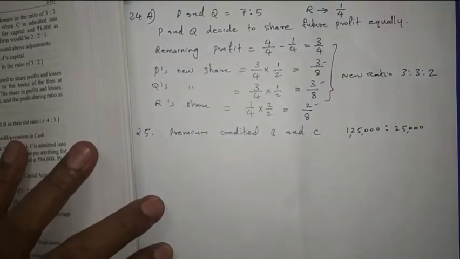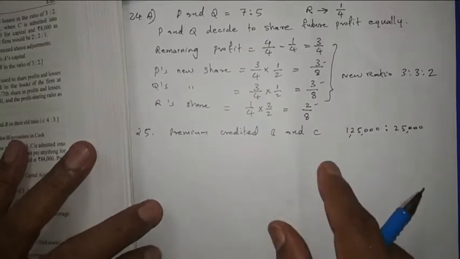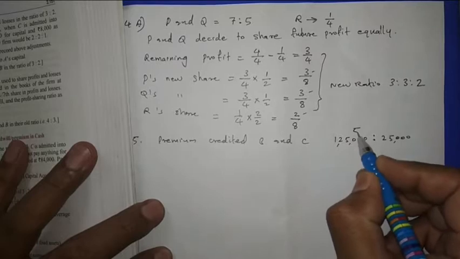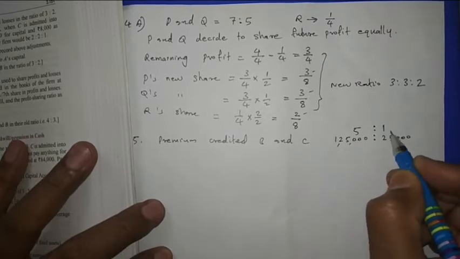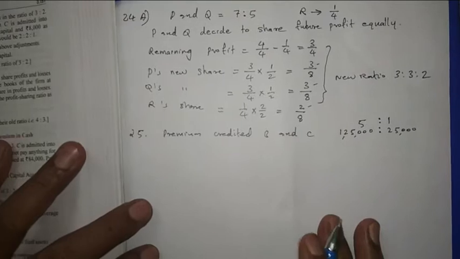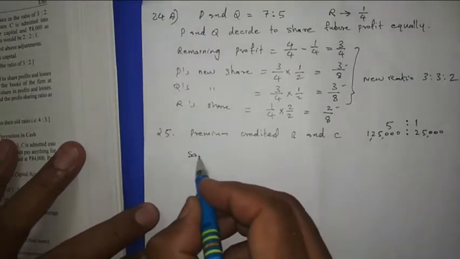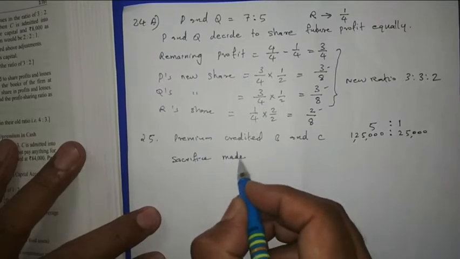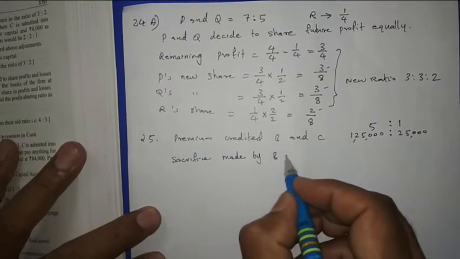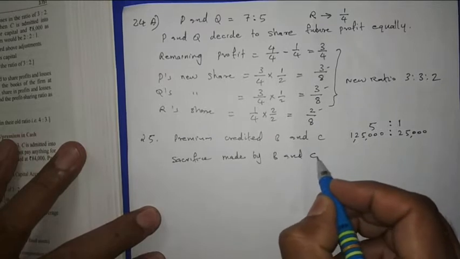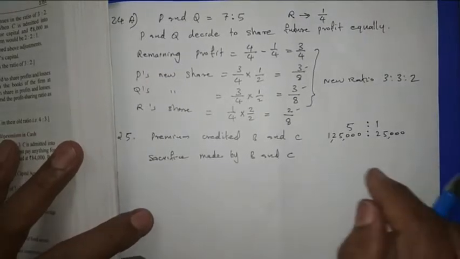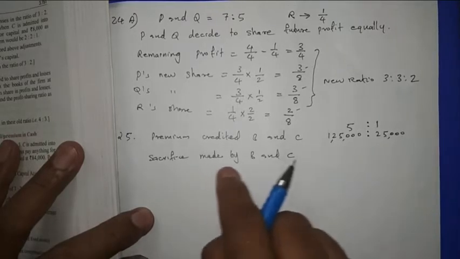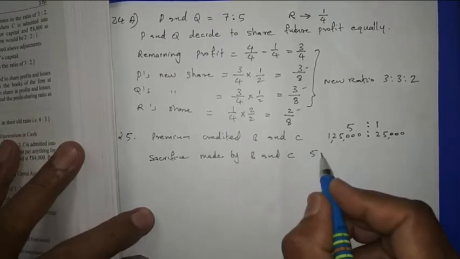This is the sacrifice made by B and C. So we can cut by 25,000, then we get 5:1. So 5:1 will be the sacrifice made by B and C. Listen, A did not sacrifice, that is why A did not get any share of premium.